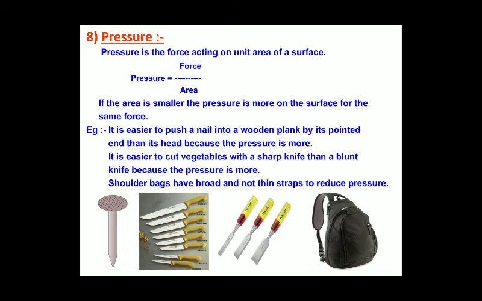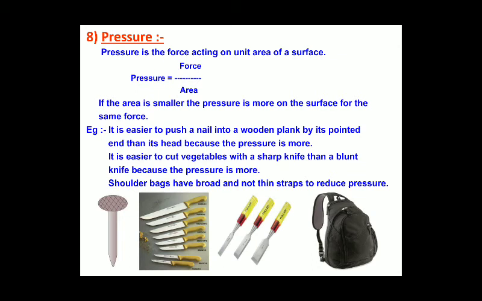You could see it is easier to push a nail into a wooden plank by its pointed end than by its head, because the pressure is more. Where the area is less, the pressure will be more.